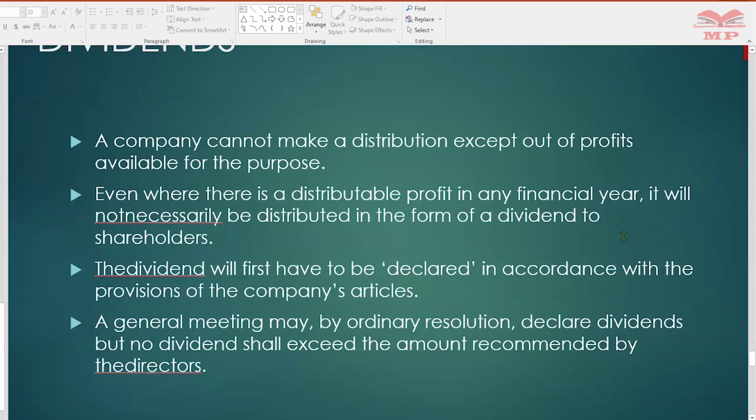And these are accumulated realized profits, not previously utilized by distribution or capitalization. You net the losses, and it can be only paid out when realized profits exceed realized losses.